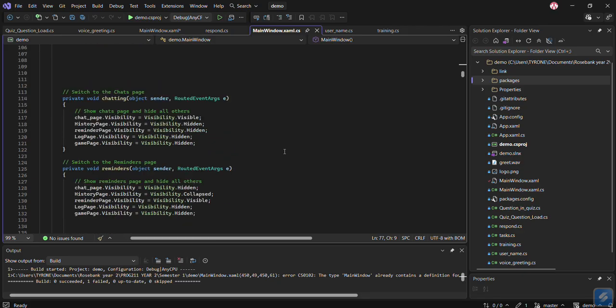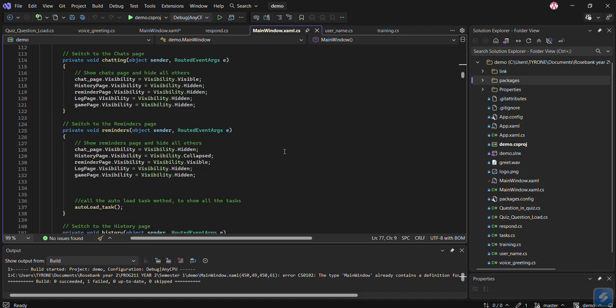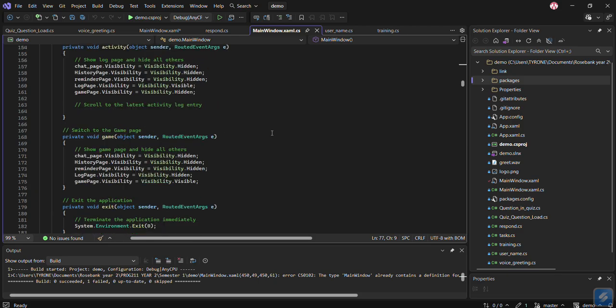There are a lot of things that must be changed here from part 1 and part 2. Now is the final part, whereby my AI chatbot should look alive, like a real app. I didn't change the installing of pictures, voice greetings and everything. Everything has been in good condition.